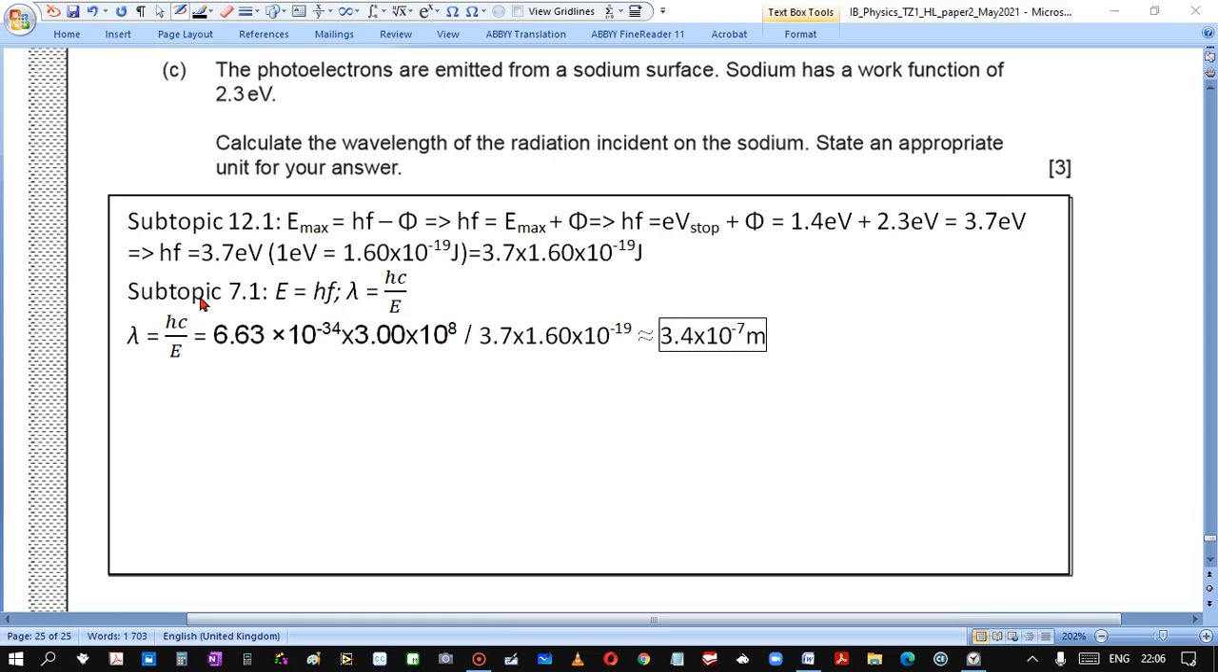On the other hand, subtopic 7.1 gives us the formula for lambda of a photon with energy E. So we put in energy E, h the Planck constant, c the speed of light. We get these values from the data booklet and we get 3.4 times 10 to the minus 7.